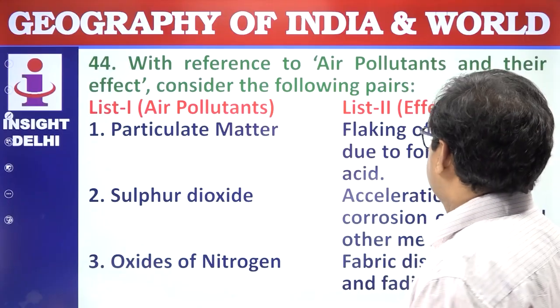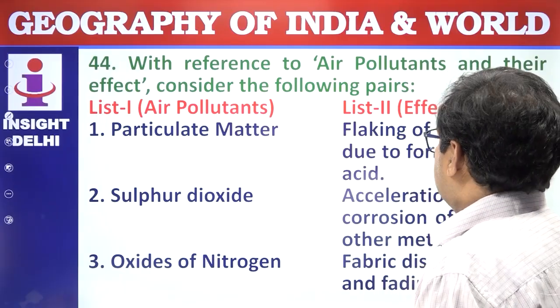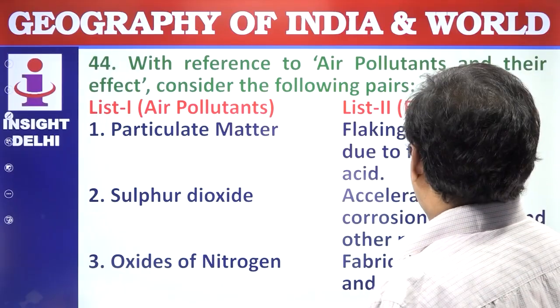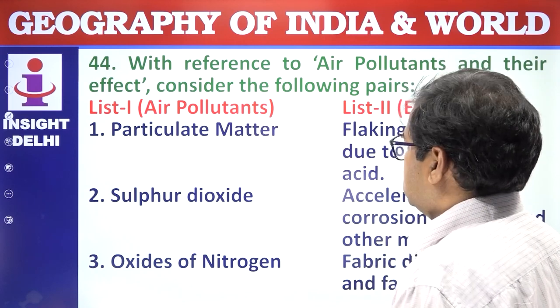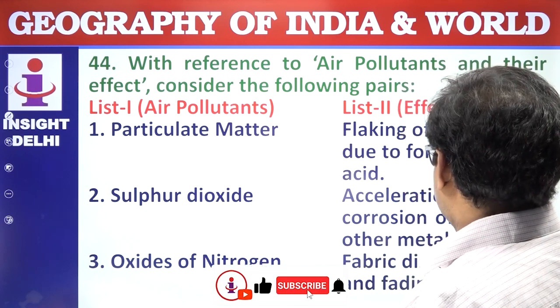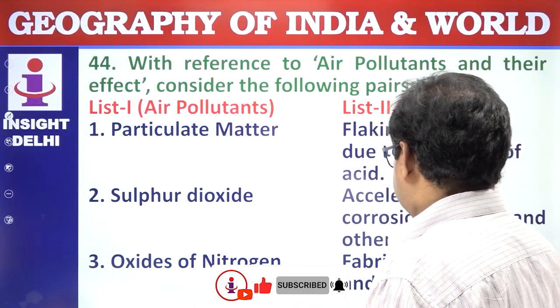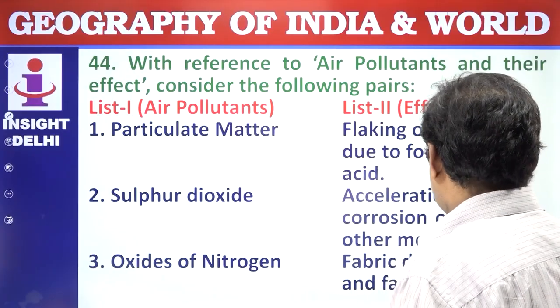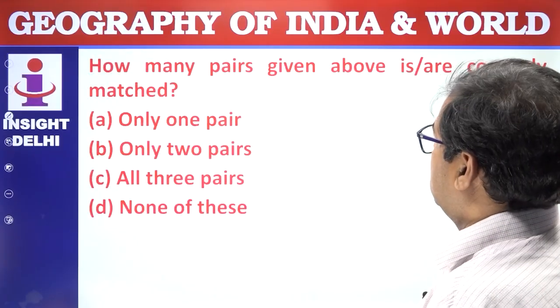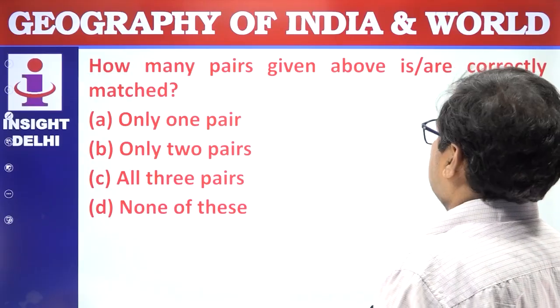Air pollutant and effect. Particulate matter: flecks of the surface. Due to the formation of acid, sulfur dioxide: acceleration of the corrosion of steel and other metals. Oxide of nitrogen: fabric discoloration and fading. How many of the pairs given above are correctly matched?